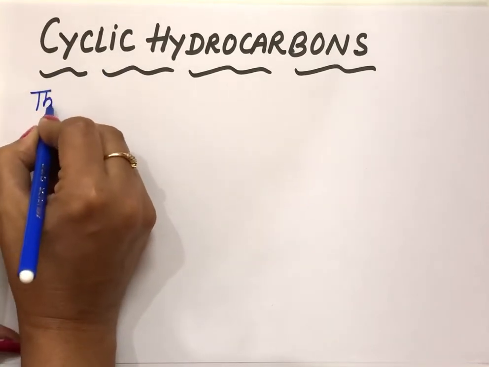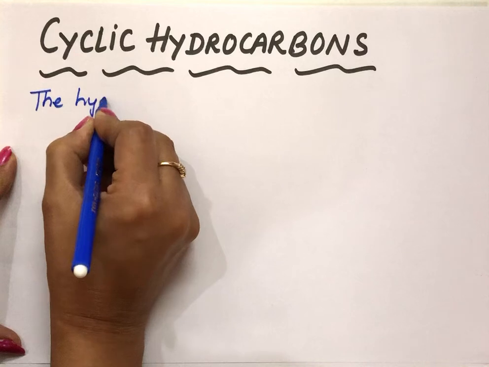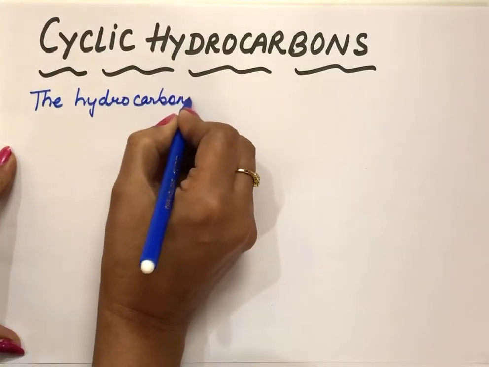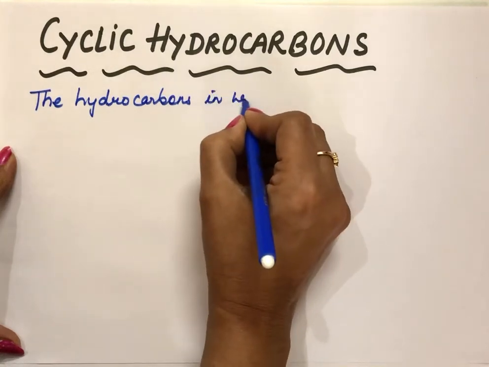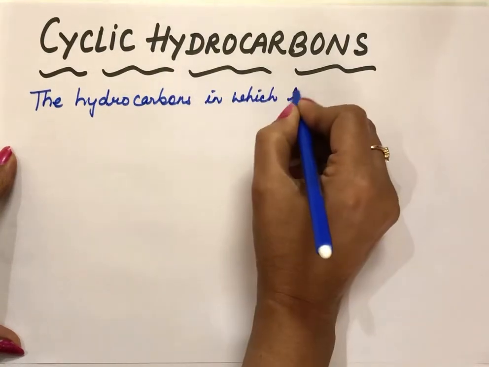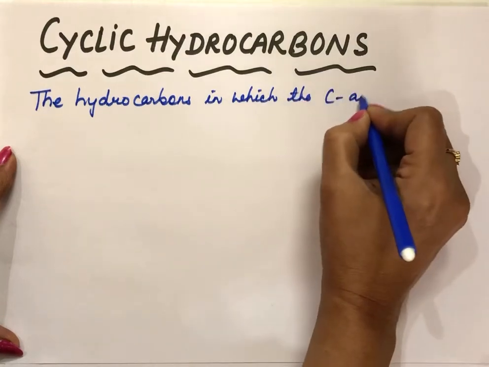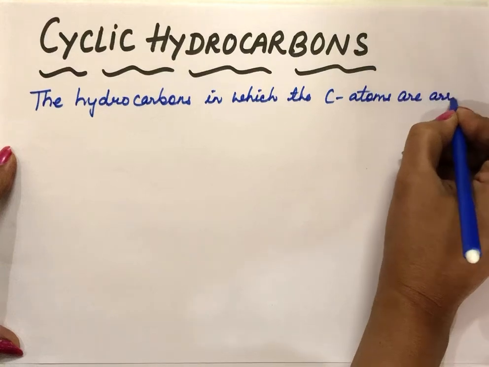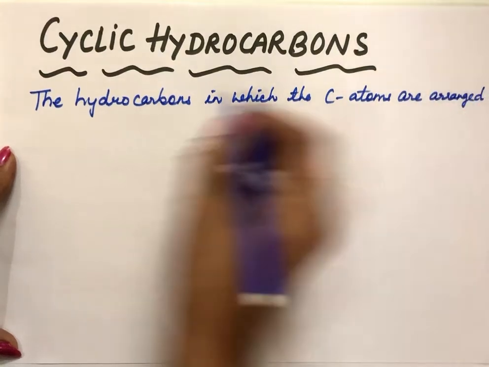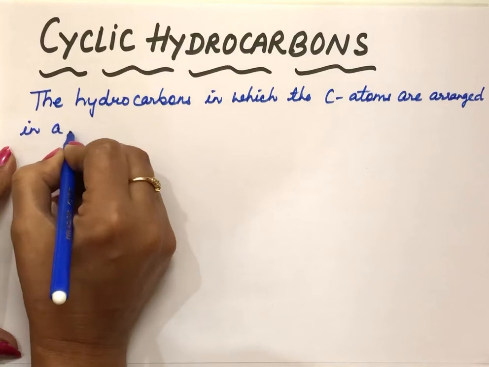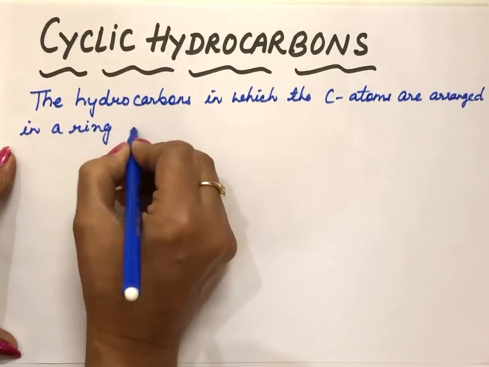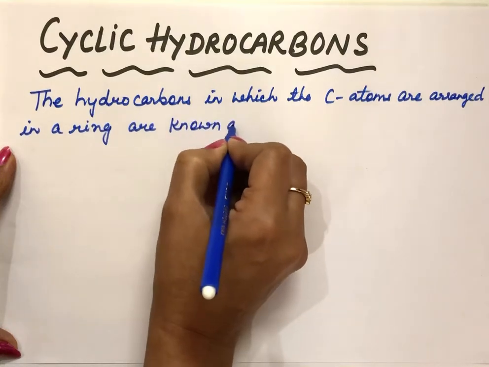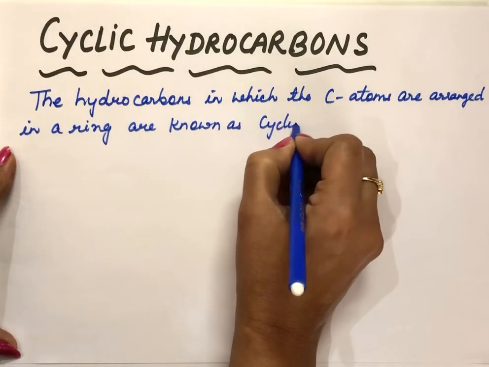So cyclic hydrocarbons are those hydrocarbons in which the carbon atoms are arranged in a ring, known as cyclic hydrocarbons.